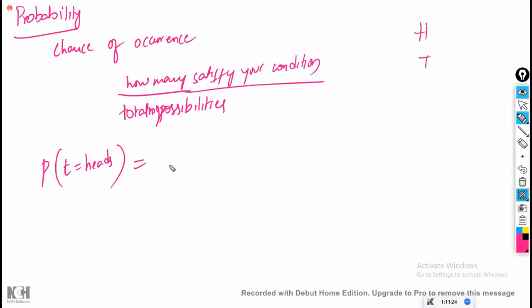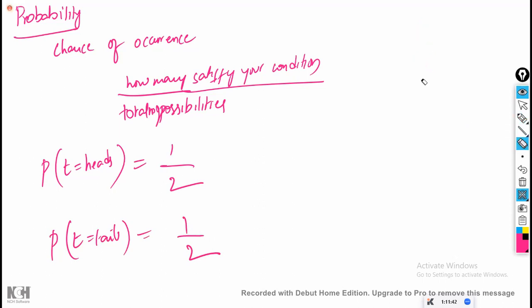Total 2 are there. Within that, how many heads are there? Only 1. So 1 by 2. Simple. What is the probability that toss is equal to tails? Which is equal to 1 by 2. This is our first example, the heads and tails example. Example number 1 is completed.